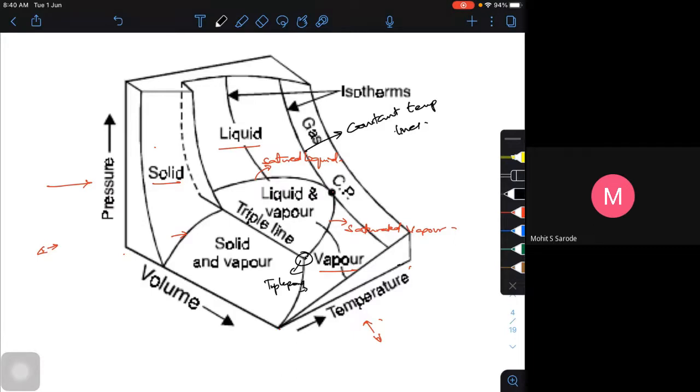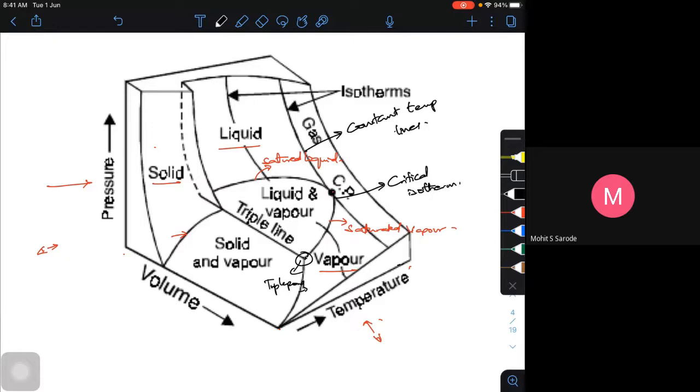Okay. Now, the explanation should be something like this. In the pressure volume diagram, I do have a saturation line. So saturation liquid line, saturation vapor line, and a critical point, which will be at a particular pressure, 220 bar and 374 degrees Celsius. Then this is my critical isotherm, the critical constant temperature line.